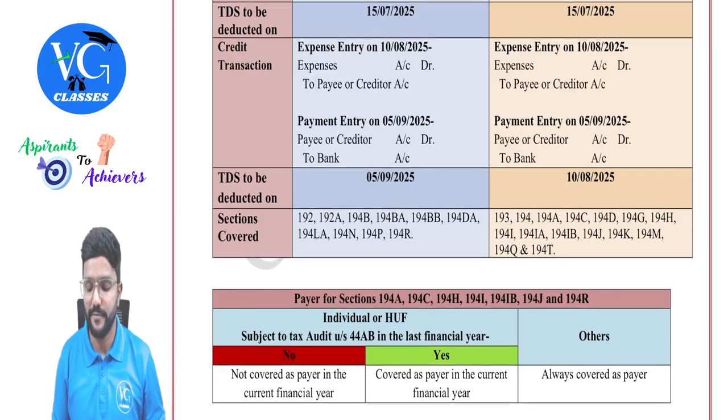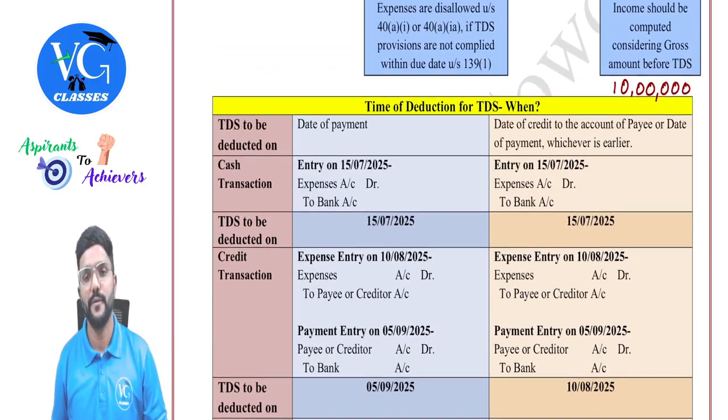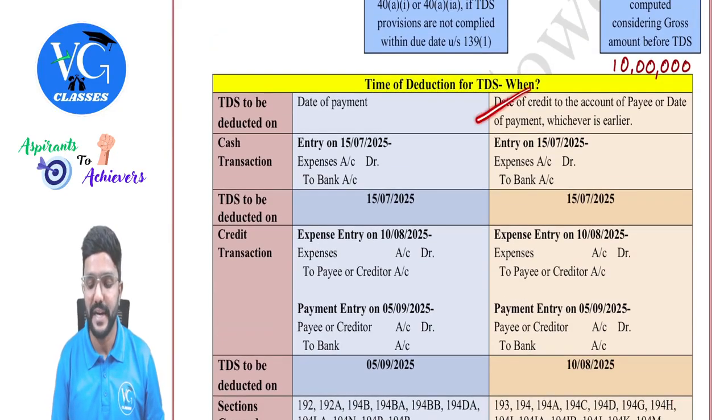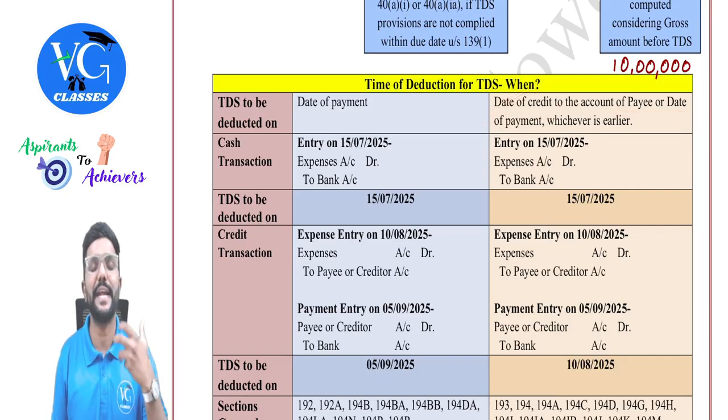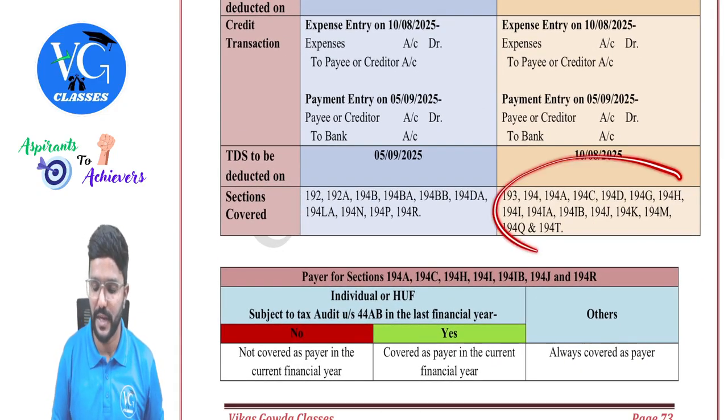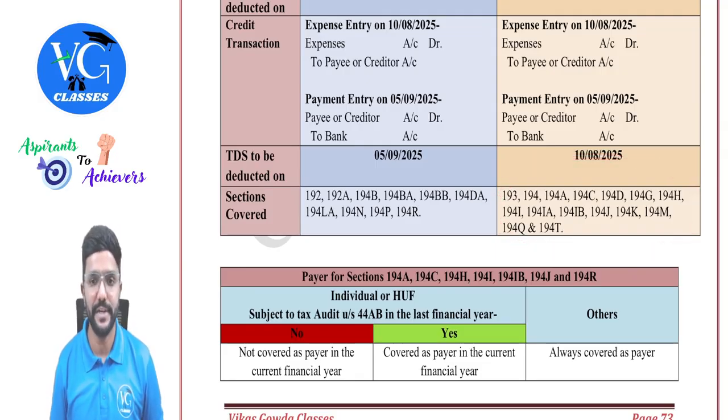Okay, sir. Whereas for these sections, guys, we need to take the date of credit to the account of the payee in the books of accounts of the payer or the date of payment, whichever is earlier. And that is the date on which TDS has to be deducted by the payer. And this provision is applicable for which all sections I have given you. I will just read it out.